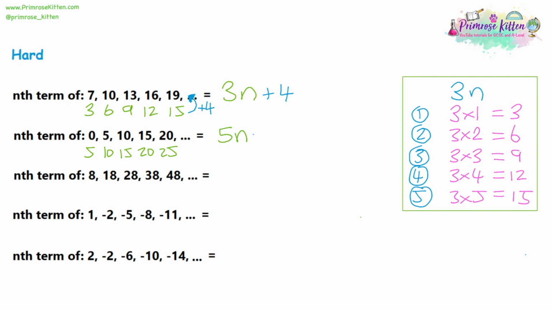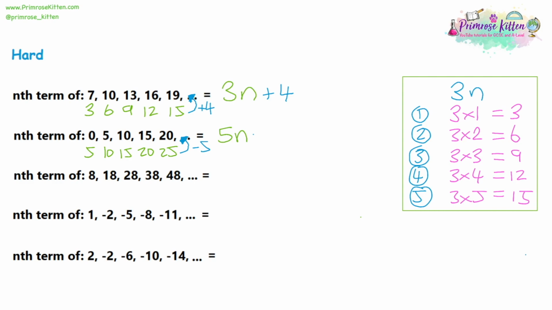Now obviously we don't have the 5 times table, so what do we do? We look at the first number. We're going from 5 to 0. That would be taking away 5. Let's check that works with the rest of the sequence, because if it's not a linear sequence, this won't work.